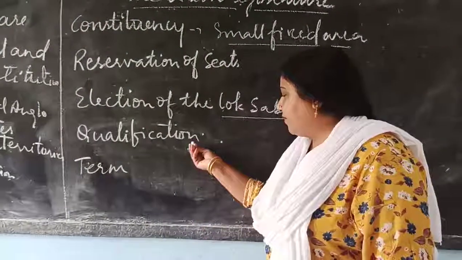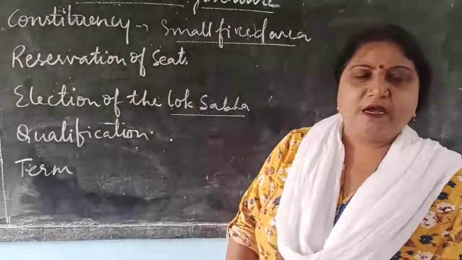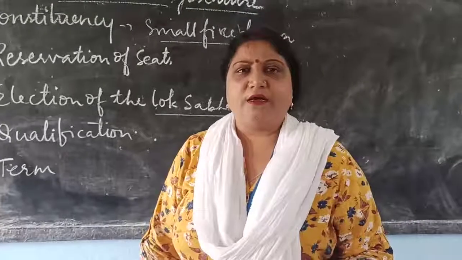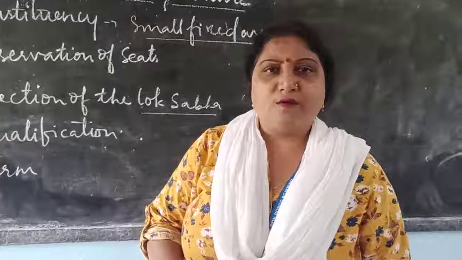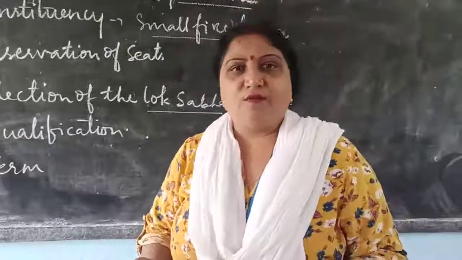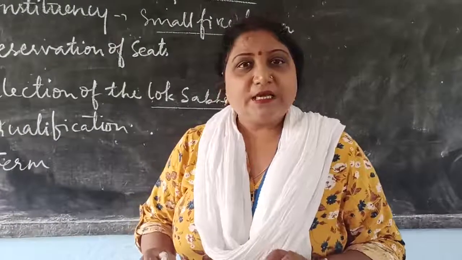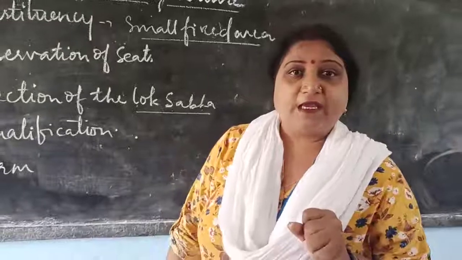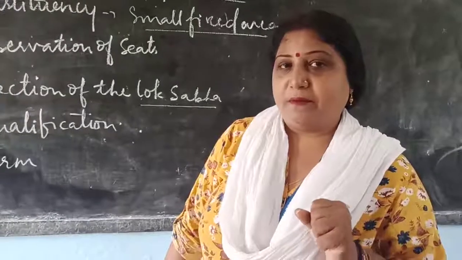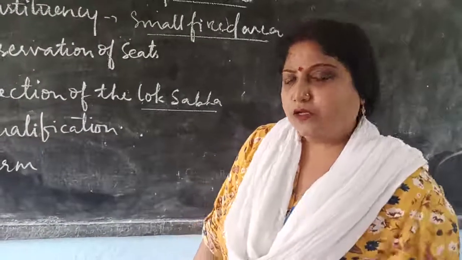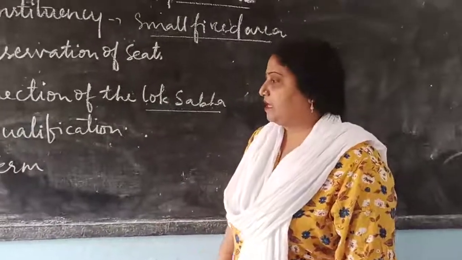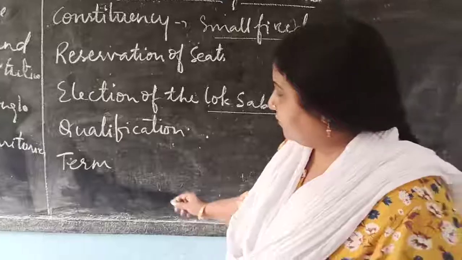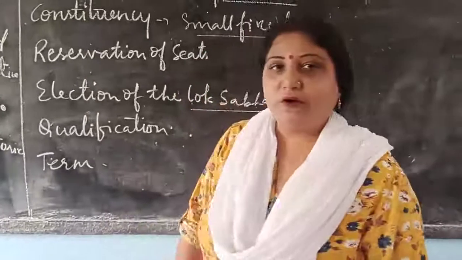Now, what are the qualifications? He should be a citizen of India. He should not be a proclaimed offender. He should not be an undischarged insolvent. So citizen of India, and what should be the age? 25 years and above. So many qualifications are there, and you have to learn 4 qualifications. And then term, 5 years. What is the term of the Lok Sabha?